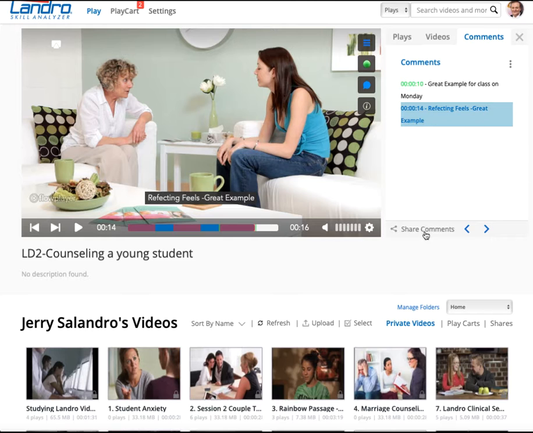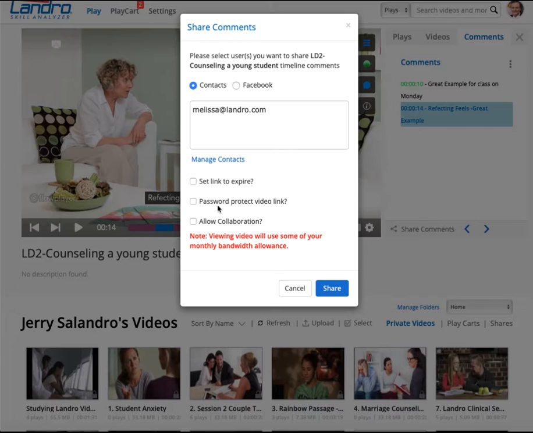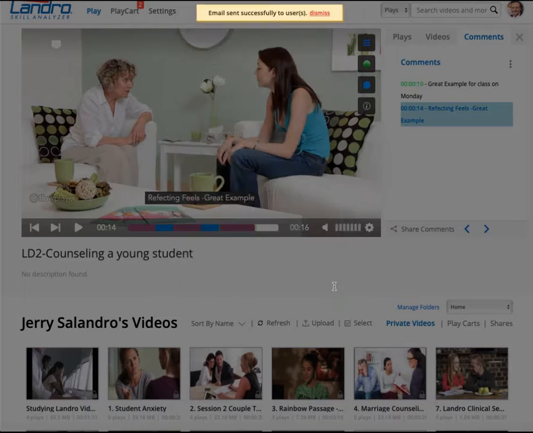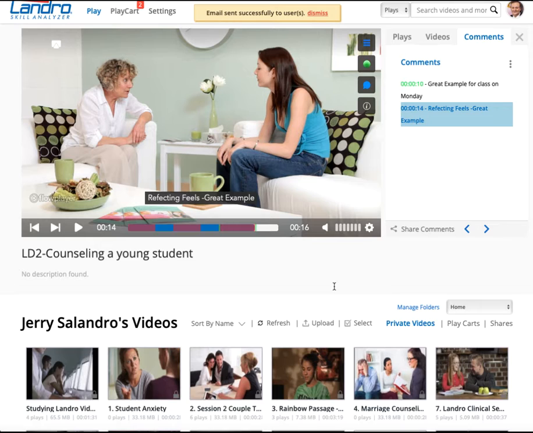Or you can say, let's send them all back to the student, and we're going to share that comment, and we're going to allow collaboration on that as well. And it automatically puts Melissa's email address in there because we are in her folder, and we've clicked on her link in the email. So that's a nice way. You don't have to worry about finding their email address either. So we just click share, and we'll send an email back to Melissa saying, here are the comments I have. And she clicks that link, and it opens up the exact spot where the supervisor wanted them to be. So it's great to use the emails as opposed to just going in looking in folders.